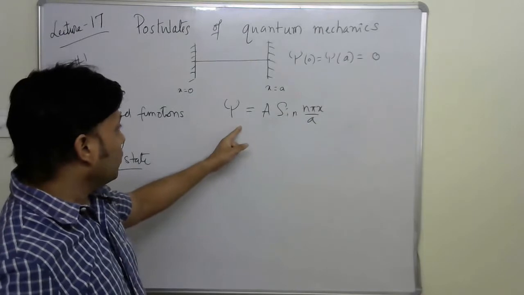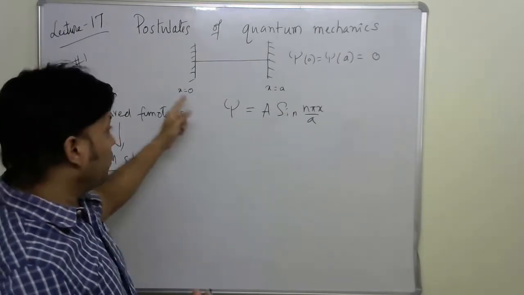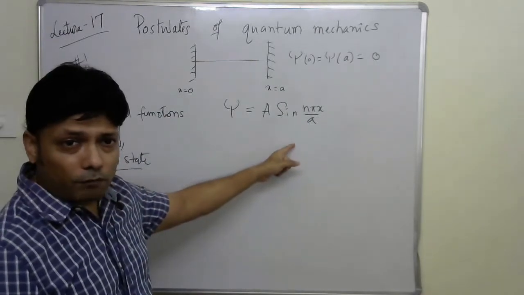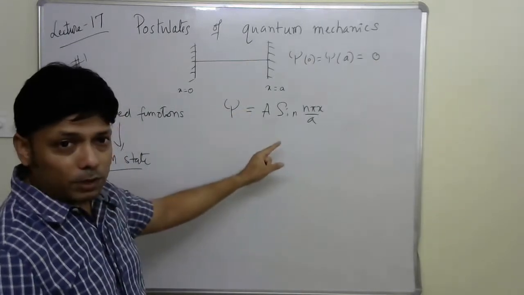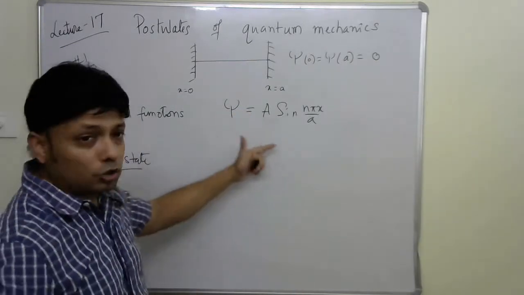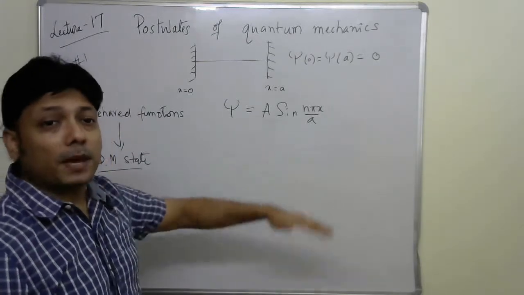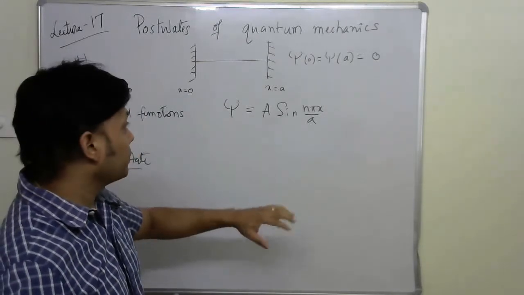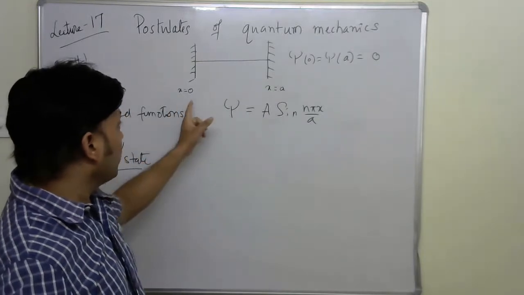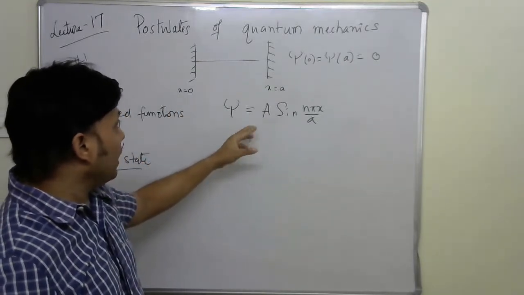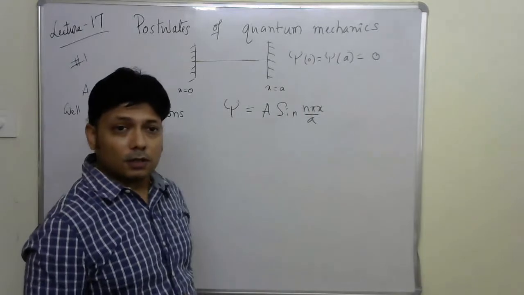And we know that this is a solution, but before that, is it a well-behaved wave function? It should be a well-behaved wave function, but it's your job to test the properties that make it well-behaved. Most importantly, the psi vanishes at x is equal to 0 and x is equal to a.